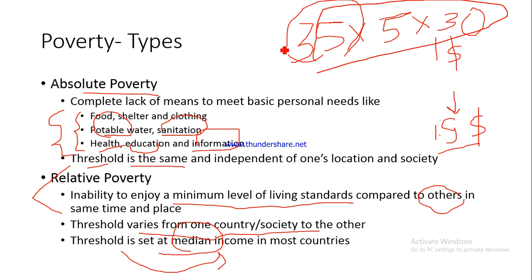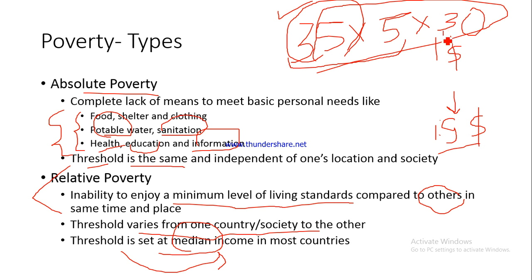So though your mother may not be working, you might not be working, your grandfather might not be working, but still we can find out whether they are below poverty line or not. How do I do that? For every single individual, the minimum requirement is rupees 35. So a family of 5, since you have a family of 5, the requirement would be 5 into 35. So this should be the money that should come to your family every single day.